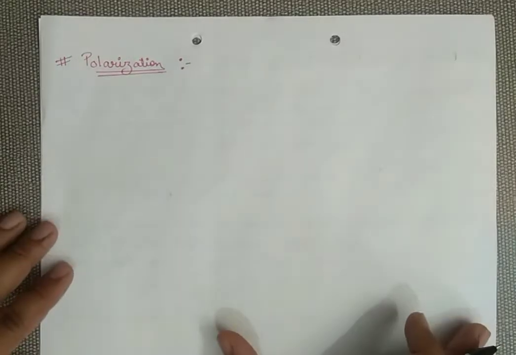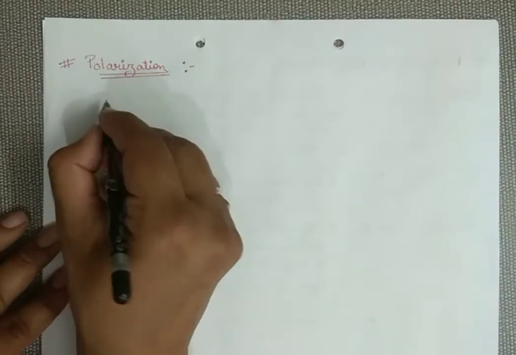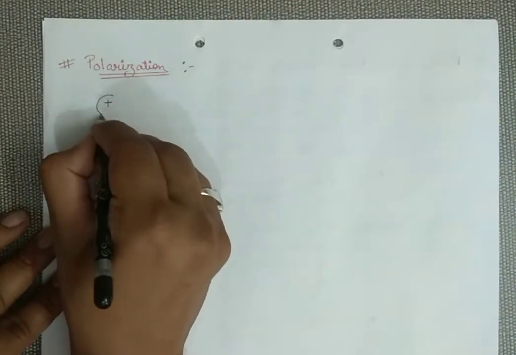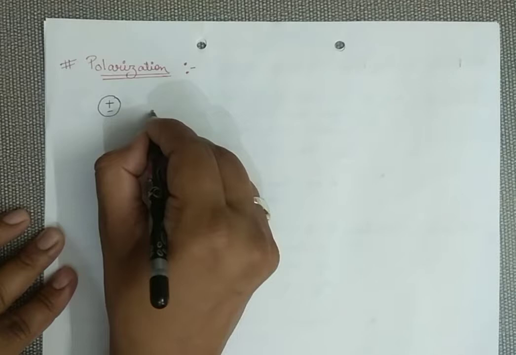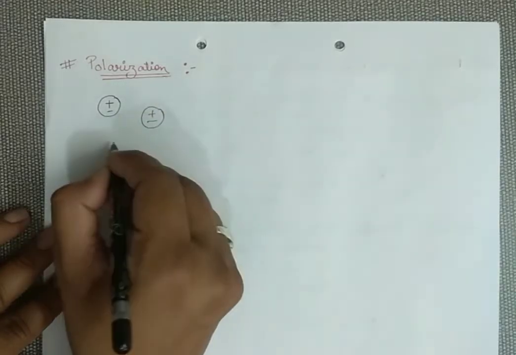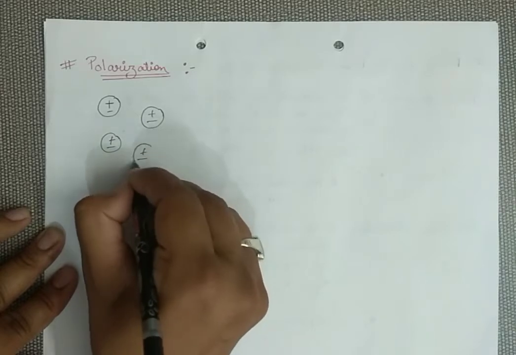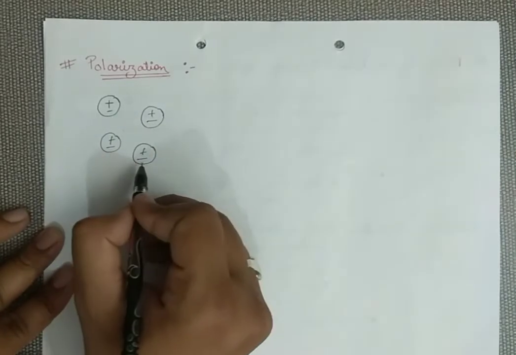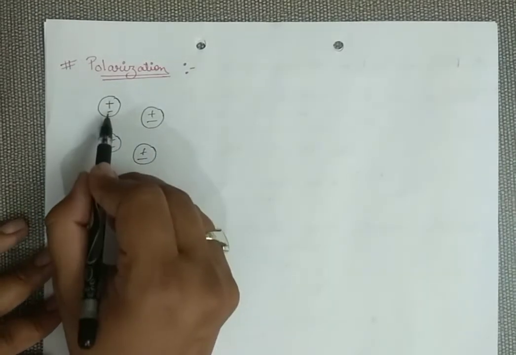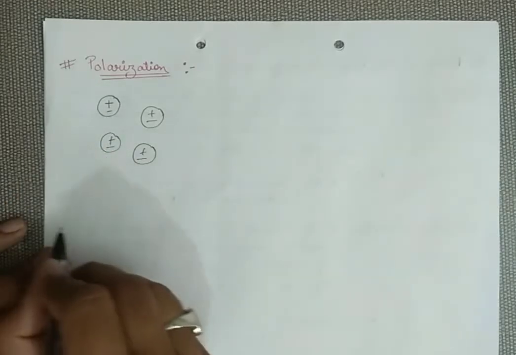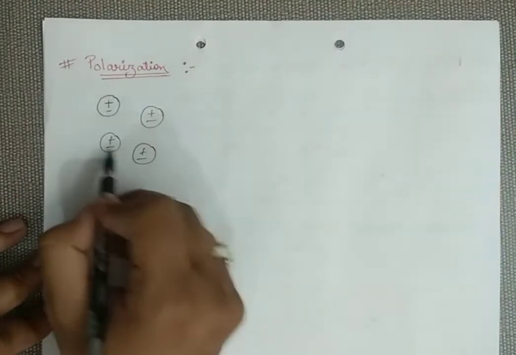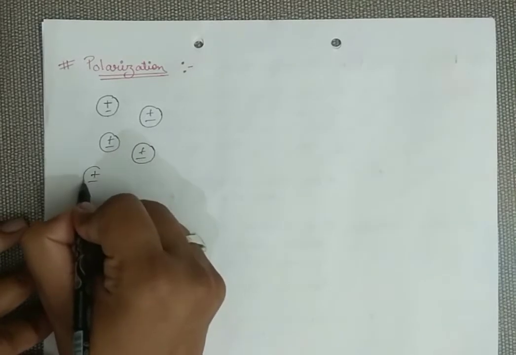So let's begin with the next topic, that is polarization. So what does polarization mean? Let's understand with the diagram. Here I have taken some non-polar molecules. If you remember, these molecules are non-polar because their positive and negative are coinciding on one another. So such molecules are non-polar molecules.